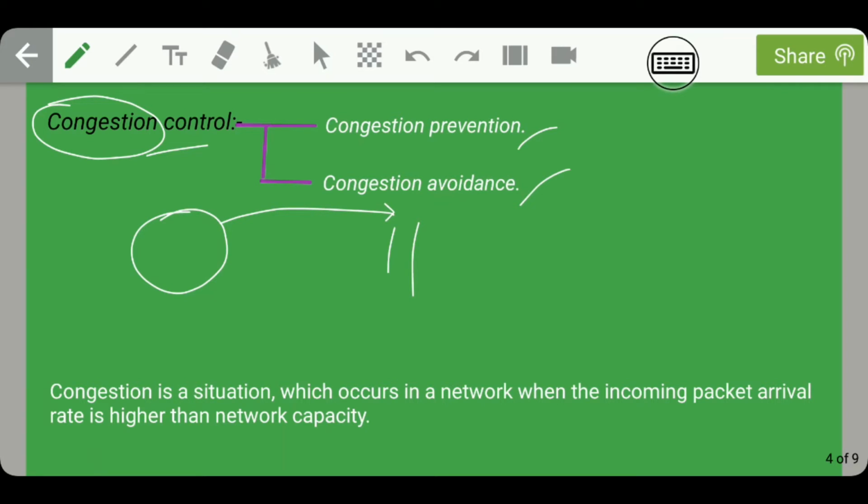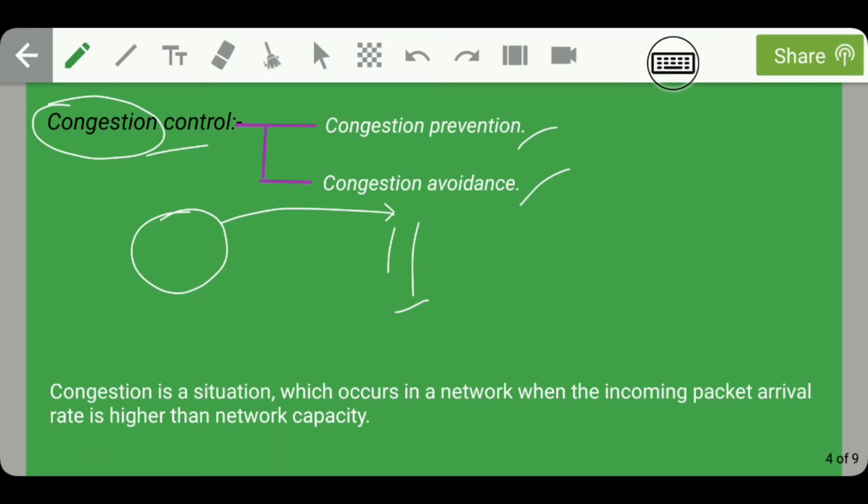Can I have the whole apple all at a time? No. So here this apple is representing the incoming data file size and my throat is representing the network capacity. As the incoming data size is very high compared to the network capacity, I will feel congestion here.